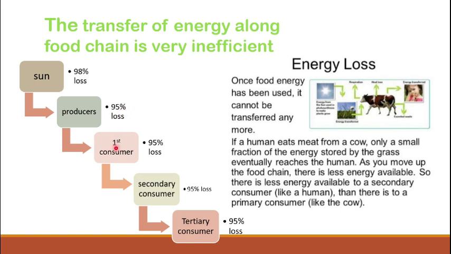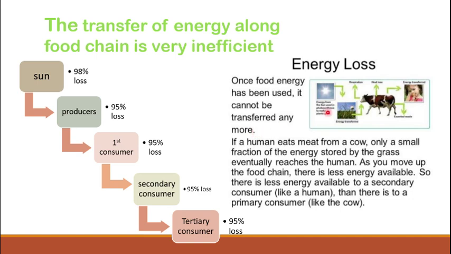And the same is happening in the other cases, when the primary consumer is eaten by the secondary consumer, and the secondary consumer is eaten by the tertiary consumer. In all these cases, energy loss is 95%, meaning all the energy which is supplied does not reach the next level, but a maximum loss of energy is there. So that's why the transfer of energy along a food chain is called inefficient.